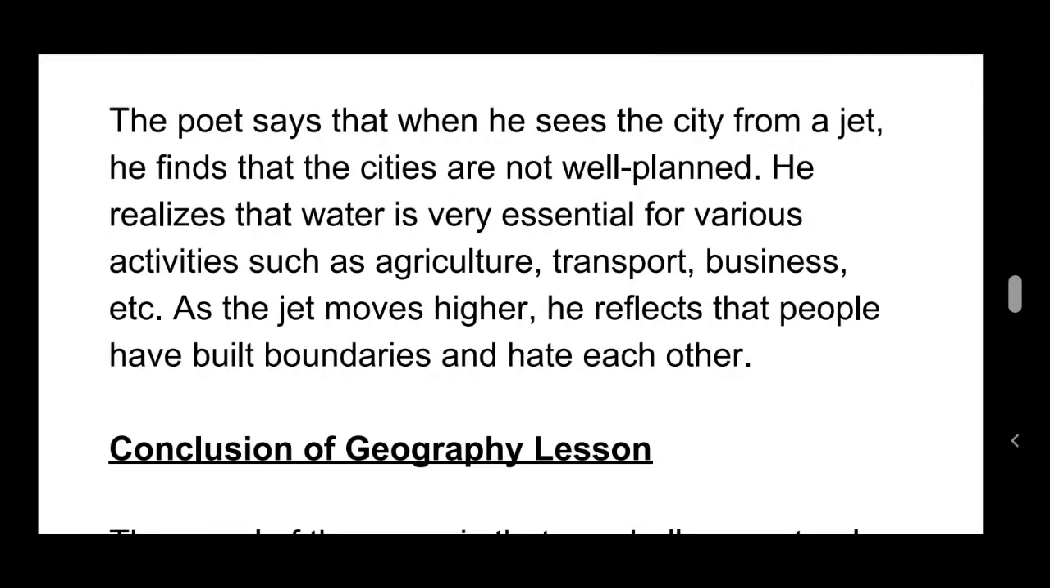So in this poem, he tells about the city, how it looks when he flies over in the sky. He finds that the cities are not looking well planned. It looks haphazard. He realized that water is very essential for all the activities. As the jet moves higher, he reflects that people have built boundaries and hate each other.